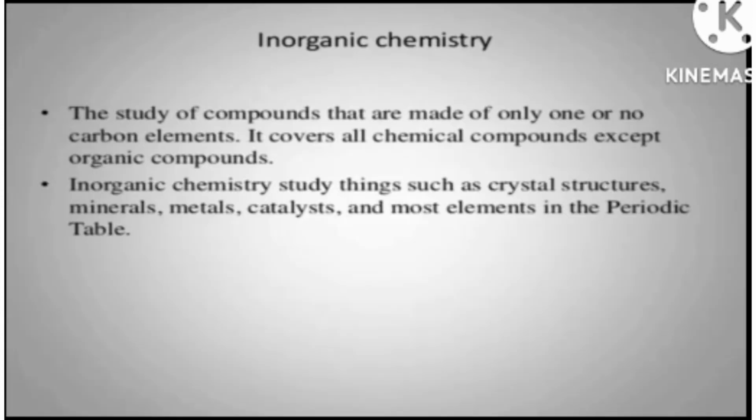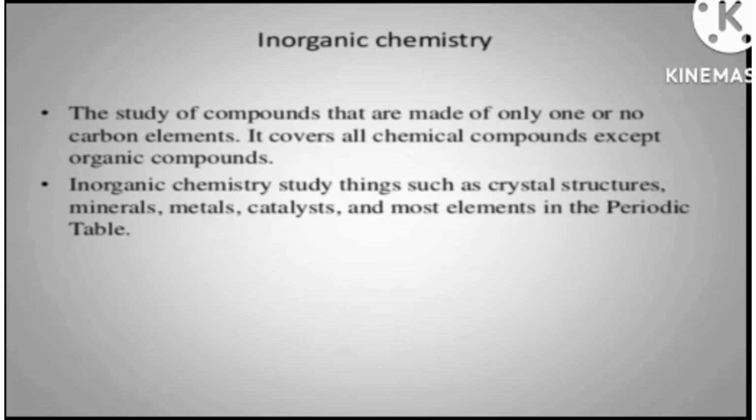The compounds other than hydrocarbons are included in inorganic chemistry. Simple definition of inorganic chemistry means compounds except hydrocarbons. For example, if I take an example of sugar, then we know that in sugar oxygen is also present. What is the structure of sugar? Sugar consists of carbon, oxygen and hydrogen. You know that C6H12O6 is the structure of a sugar molecule. So when any other element comes in a compound along with carbon, then it will be covered in inorganic chemistry.